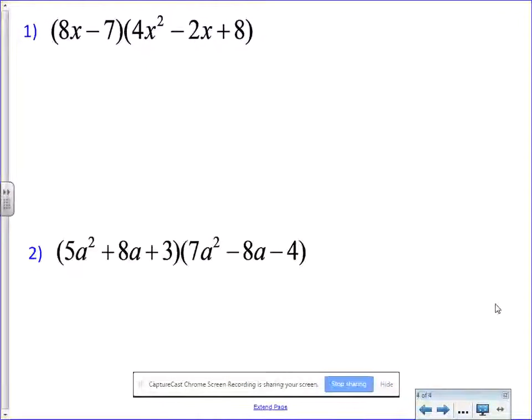Now for these examples, I want you to pause and do them using the method of your choice. Personally, I like the column method, but I'm going to do one of each. I'm going to do number 1 in the box and number 2 in the column. You don't have to do it one specific way. You can pick your favorite way and do it that way both times. I don't really have a preference, but what I want you to do right now is pause this, try these yourself, and then see if you get the same answer as me. Here we go.